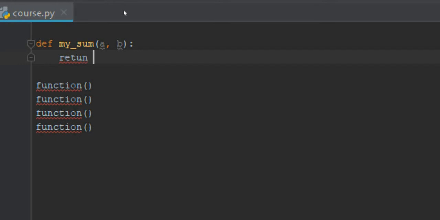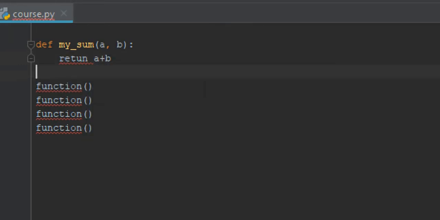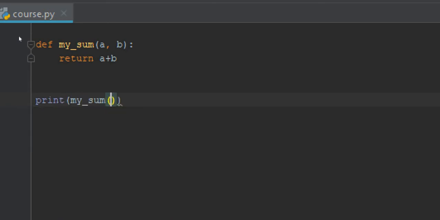So a plus b. Okay, return, sorry, right, like that. See what happened. Print my sum 13, 9. Okay, so we will respect the order. 13 will be given to a and 9 to b, right?